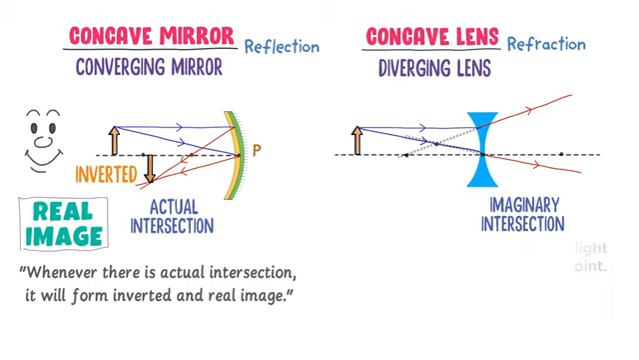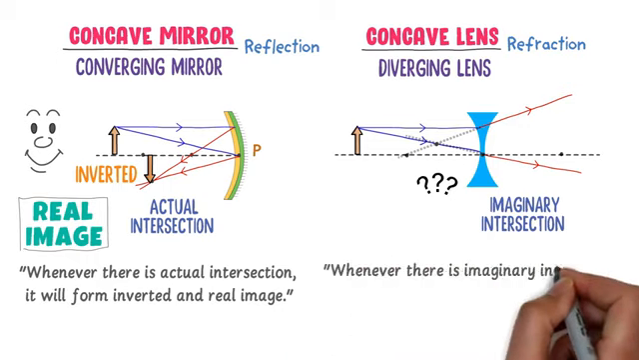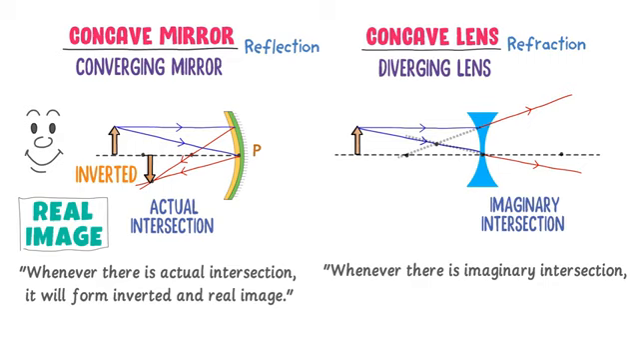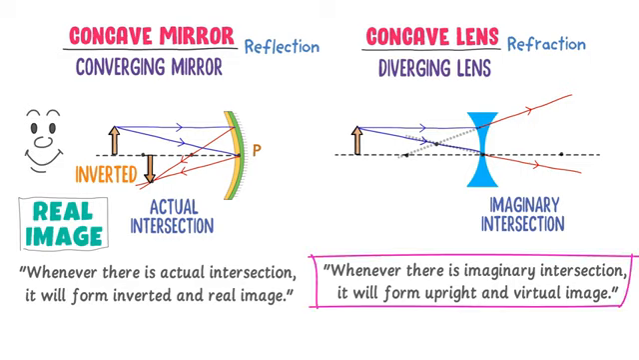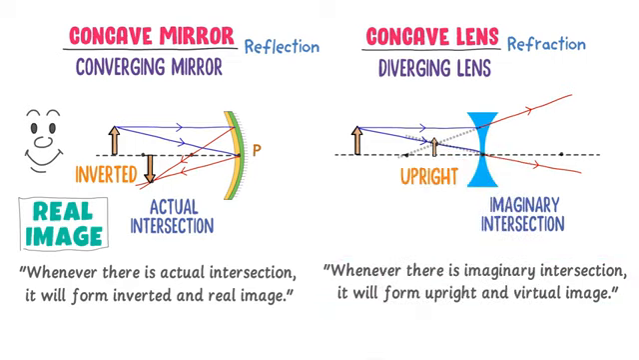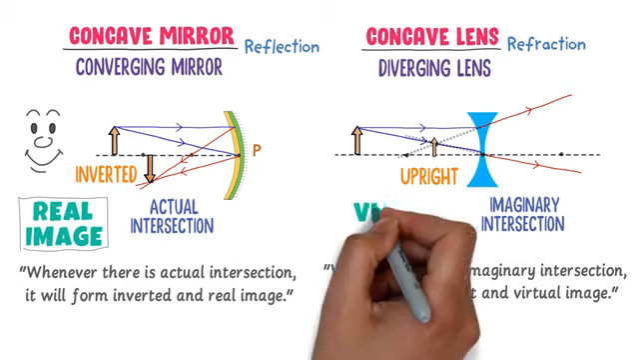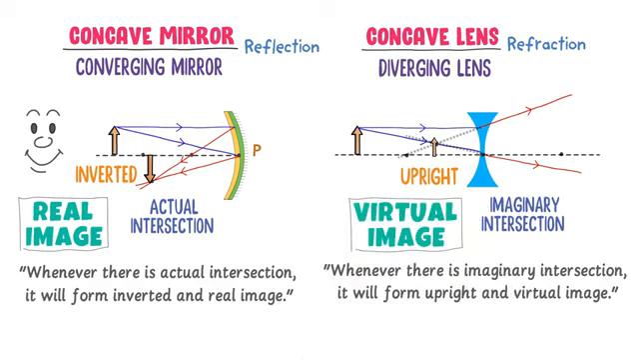Now listen carefully. What about the image of this object? Well, whenever there is imaginary intersection of light rays, it will form upright and virtual image. Let me repeat it. Whenever there is imaginary intersection of light rays, it will form upright and virtual image. So here, upright image is formed and this image is virtual image. For example, in our daily life, the image formed by a plane mirror in your home is a virtual image.